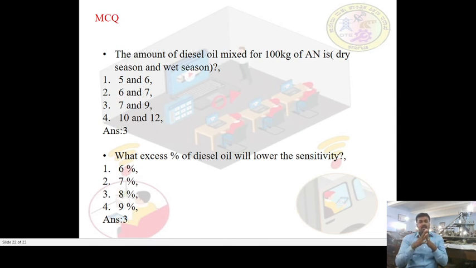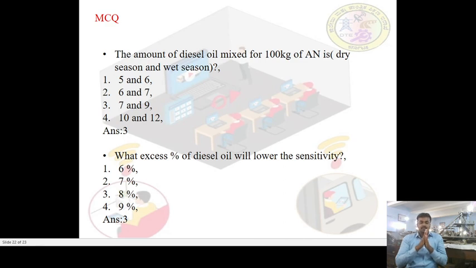The variation in the dry and wet seasons is from 7 to 9. It is not a percentage. Remember, here we speak in kgs, not percentage. It is 7 kg for every 100 kg of ammonium nitrate, right?